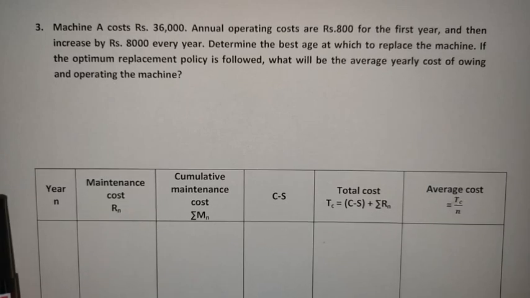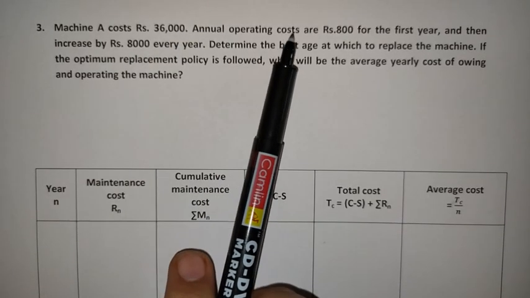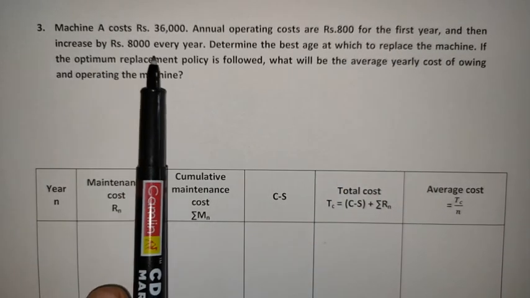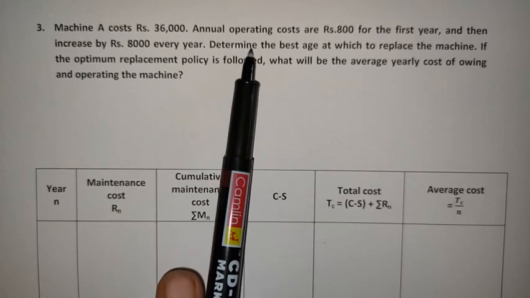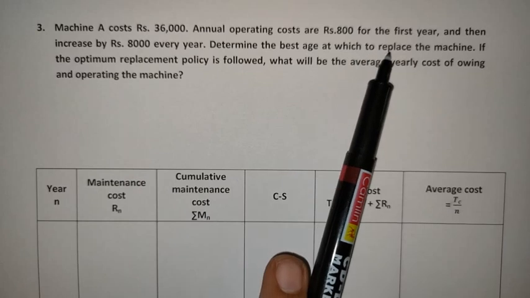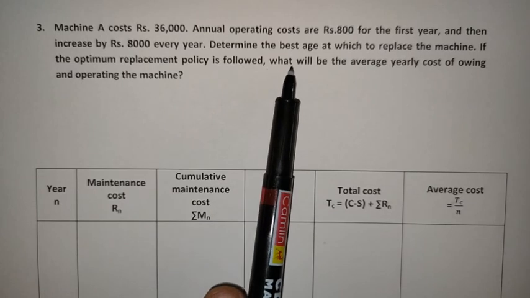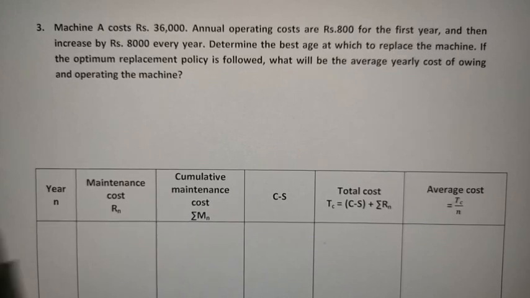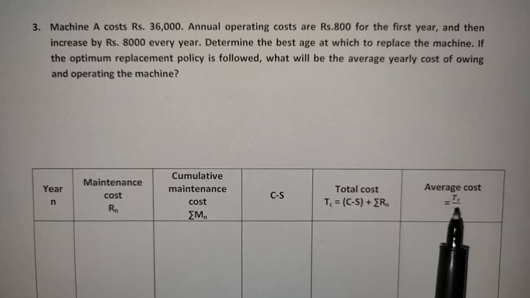So here a machine A is there. The cost is 36,000 rupees and its annual operating cost is 800 rupees for the first year, and then onwards it increases by 8,000 rupees every year. He is asking us the best age at which we need to replace the machine if the optimal replacement policy is followed, and also the average yearly cost of owning and operating the machine. So we need to find the average cost. Already we are finding the average cost in order to find the best age of replacement.